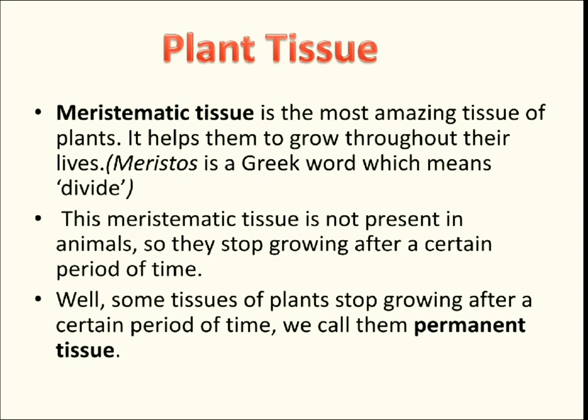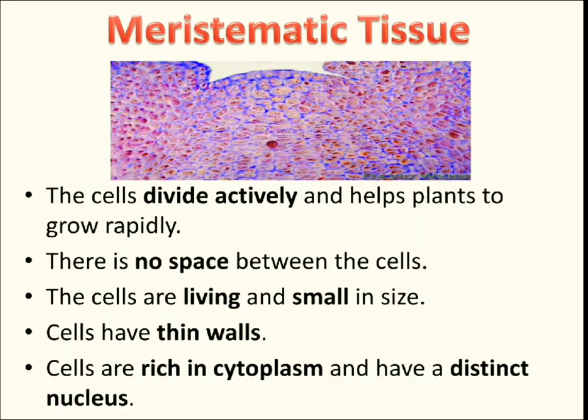Well, some tissues of plants stop growing after a certain period of time. We call them permanent tissue. So plants have two types of tissues. The first one is meristematic tissue, which I prefer to call magical tissue, because they continue growing throughout their life just like magic. And we have permanent tissue. We will read more about permanent tissue in later classes. In this class, let's see about meristematic tissue.